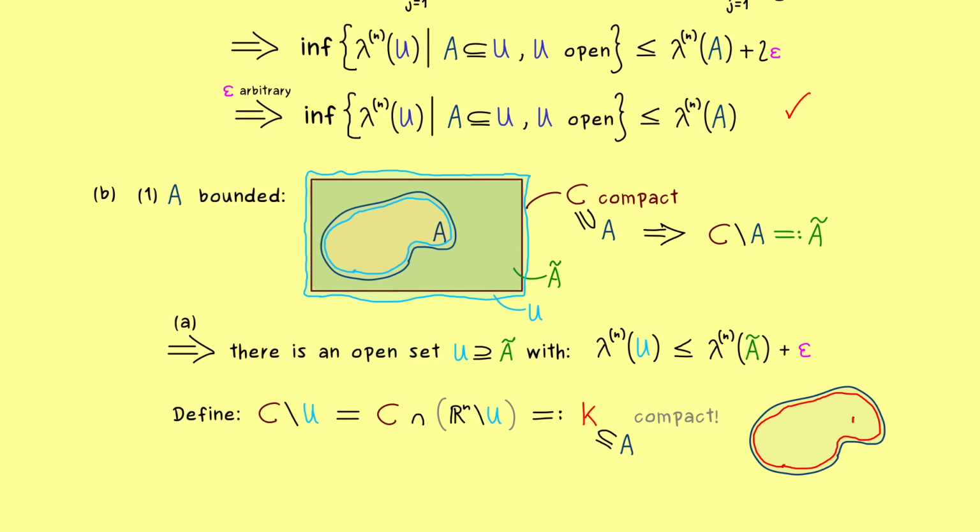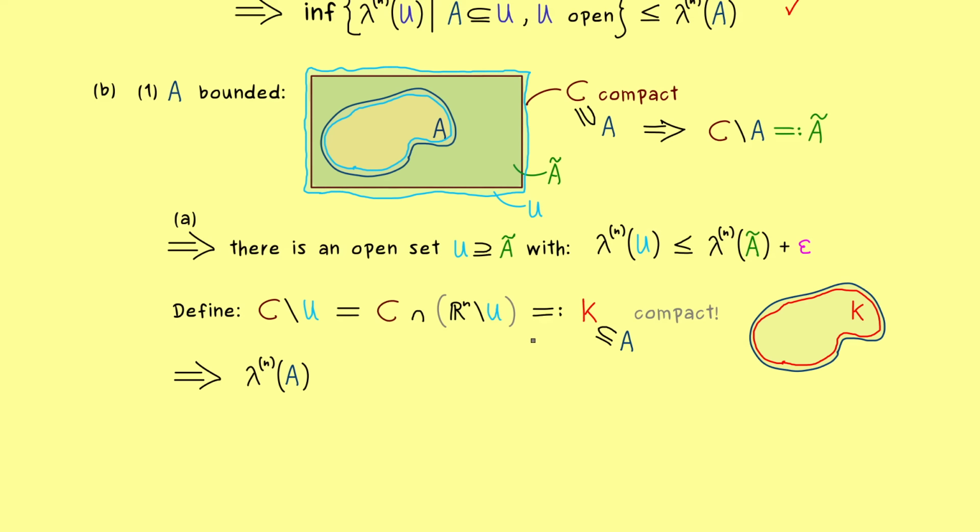So this is quite easy to show, and then in the next step we can just calculate the Lebesgue measure of K. Or more precisely, what we want to have is the difference between the Lebesgue measure of A and the Lebesgue measure of K.